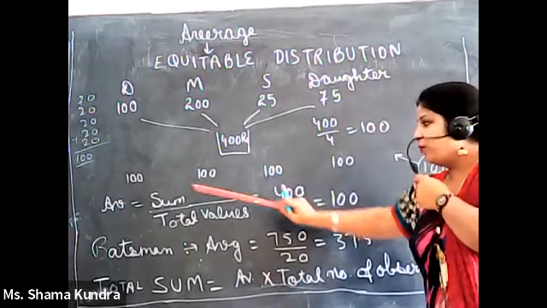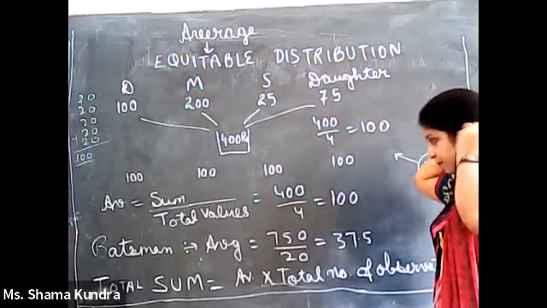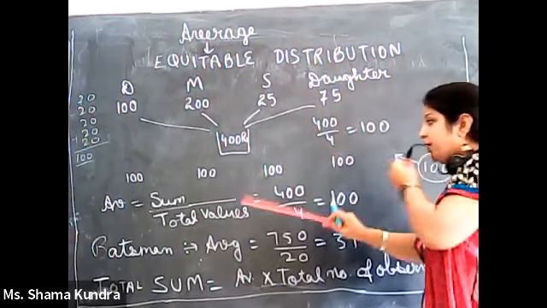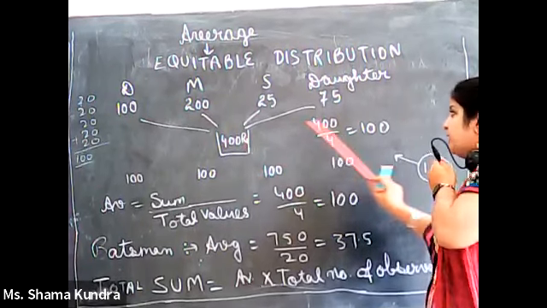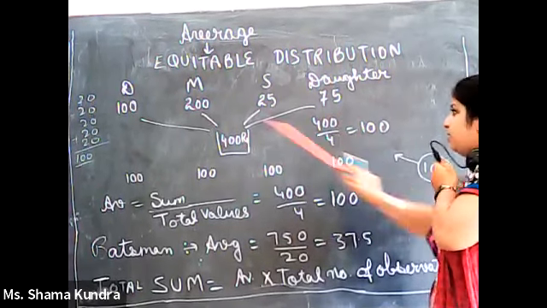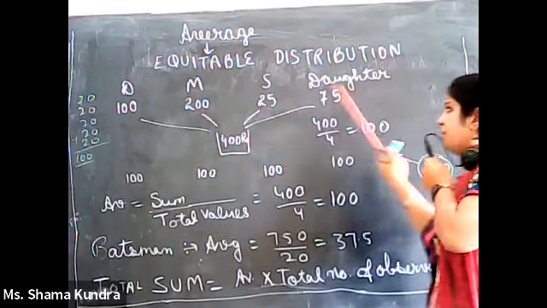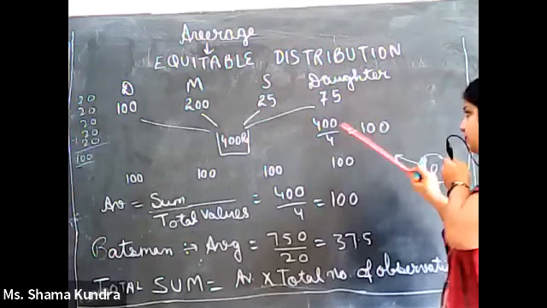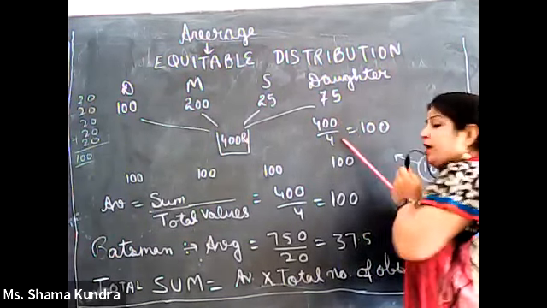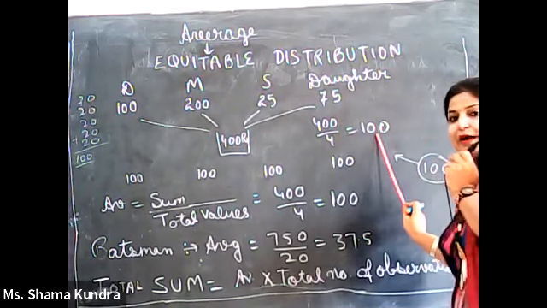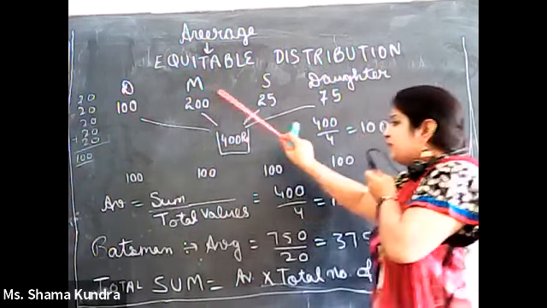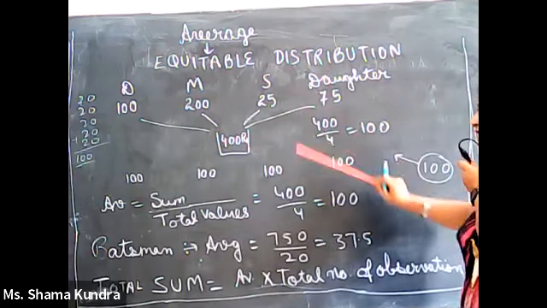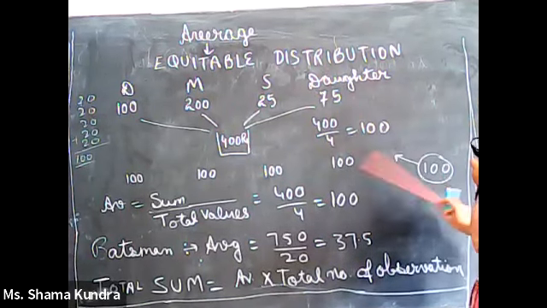And we know the formula for average is sum divided by total number of observations. Here the sum total is 400 and the total number of family members is 4. When I divide 400 by 4, I will get 100 rupees. So dad will get 100 rupees, mother will get 100 rupees, son will get 100 rupees, daughter will get 100 rupees.